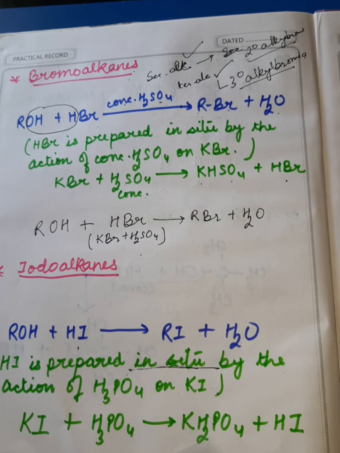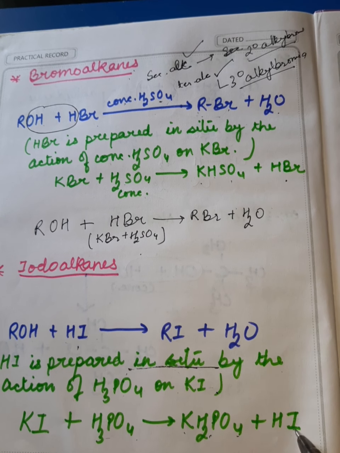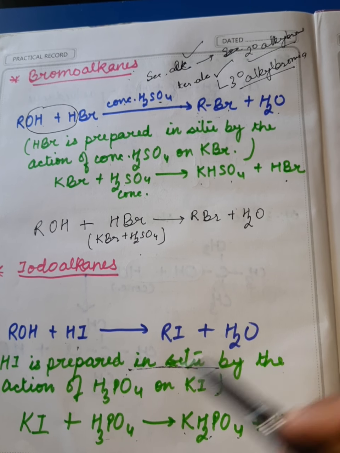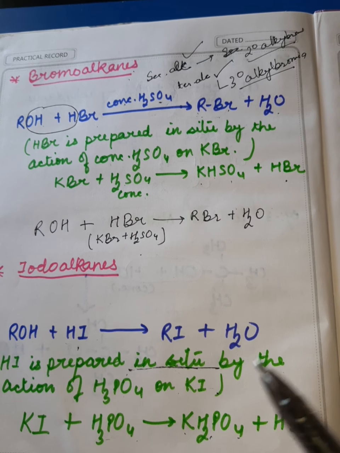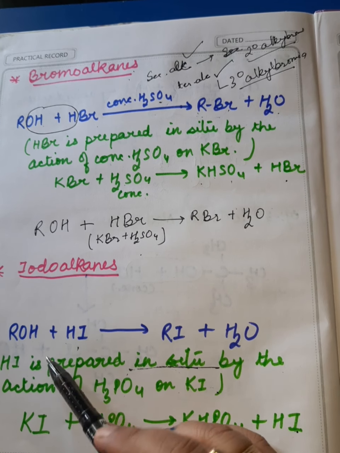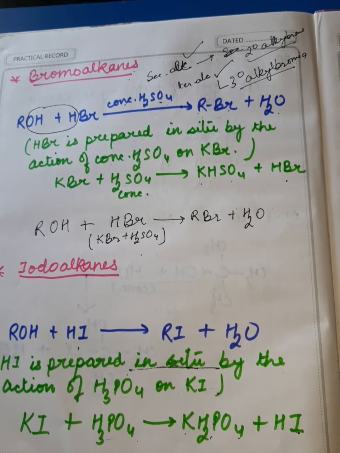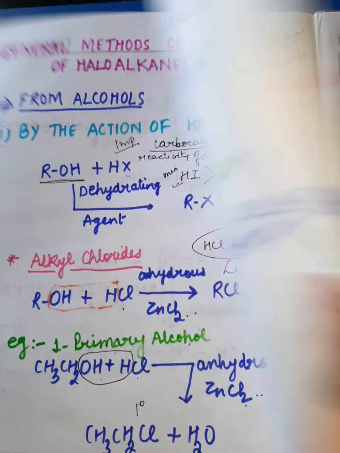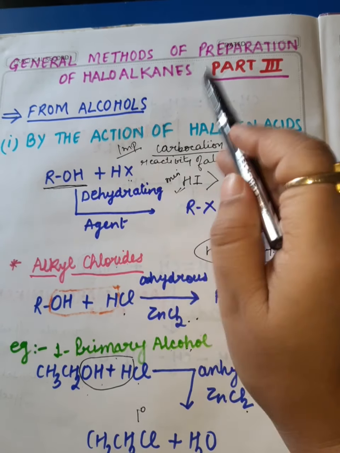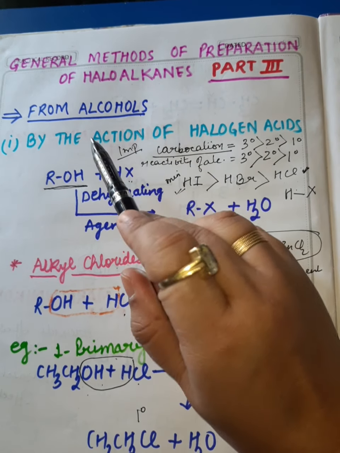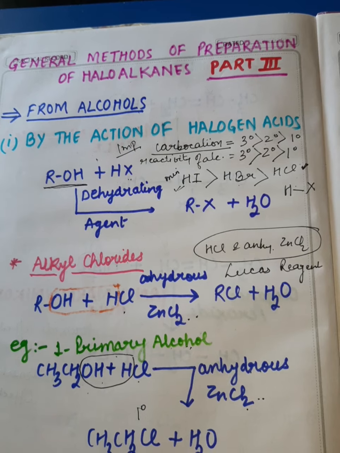You can see here KI plus H3PO4 gives KH2PO4 and HI. Alright. Here also in case of iodoalkanes, this reaction is best for 1 degree alcohol. So this was total about preparation of haloalkanes from alcohols by the first method, action of halogen acids.